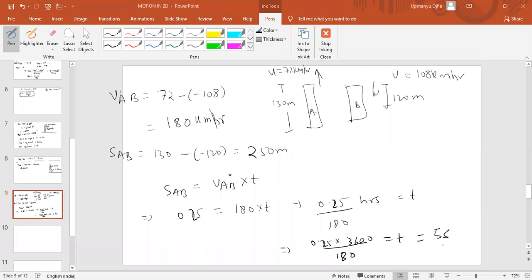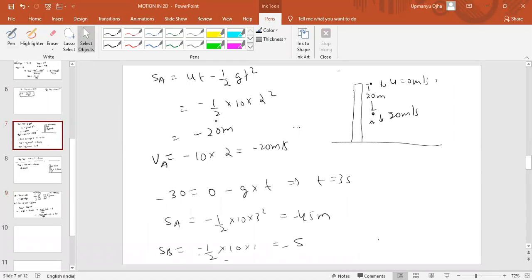Now, see, in the previous problem, we can do by the conventional method. That is what we have done. See, SA means after 2 seconds, what is the displacement of a stone? That is equal to 20 meter. That is ut minus half gt square. So after 2 seconds, the displacement of the stone is 20 meter. After 2 seconds, the stone B has been dropped with the speed of 0 meter per second.